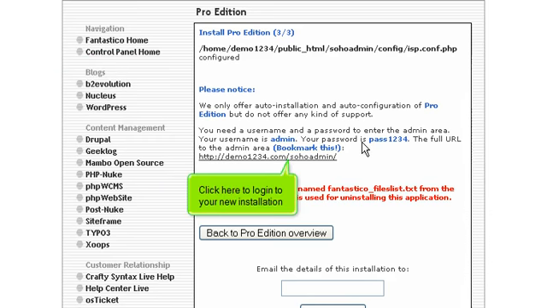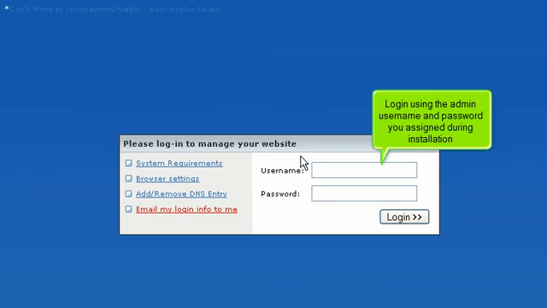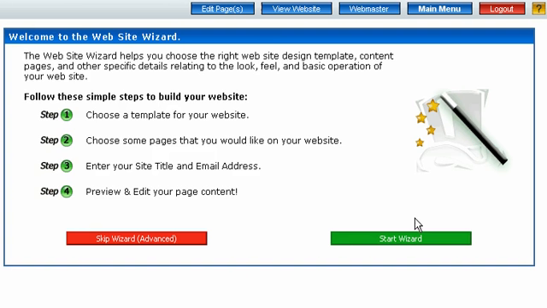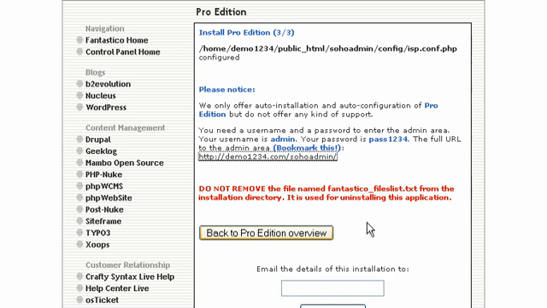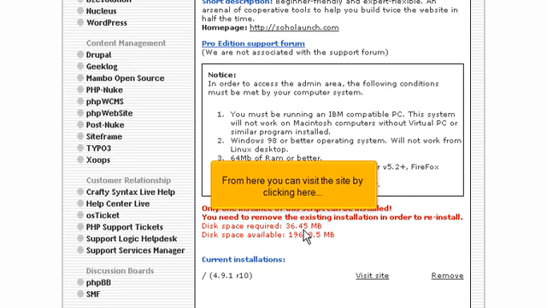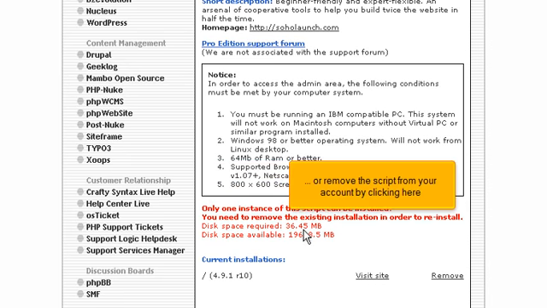Click here to log into your new installation. Log in using the admin username and password you assigned during installation. Your new installation is now listed here on the script's homepage. From here you can visit the site by clicking here, or remove the script from your account by clicking here.